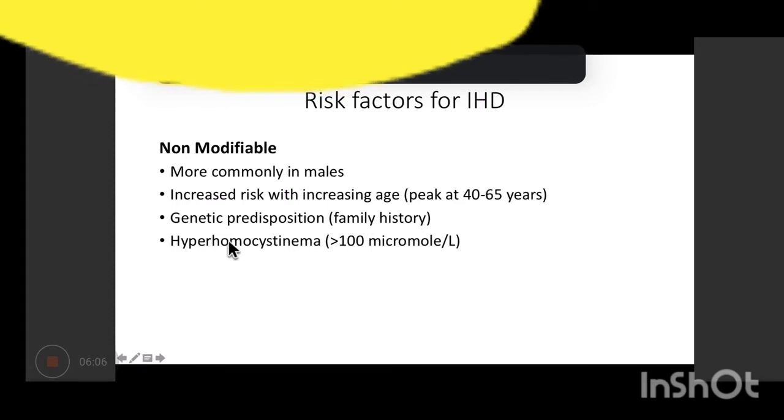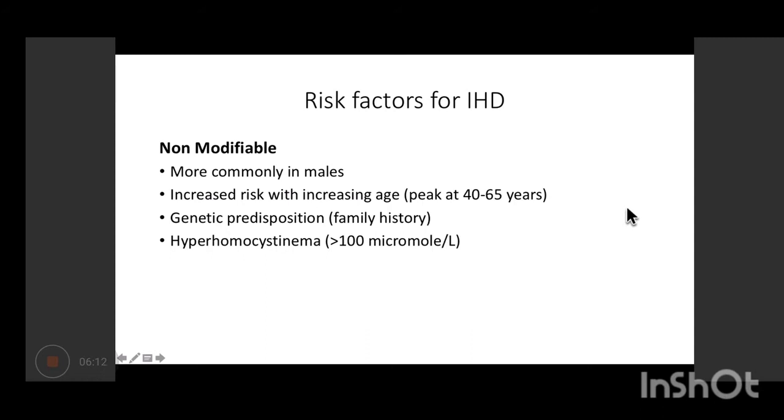So for non-modifiable, ischemic heart disease and atherosclerosis are both seen more commonly in males. Females are seen to be protected during the reproductive age group. Then the risk increases with increasing age, with the peak at 40 to 65 years.